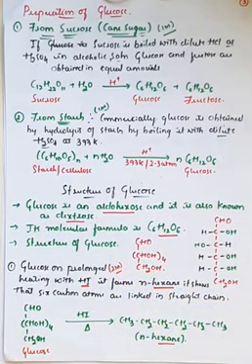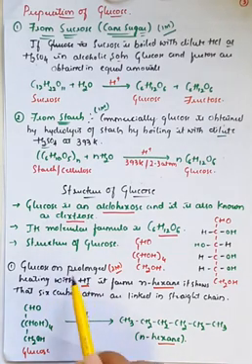So this can be asked for 2 marks. How can you prove that glucose consists of 6 carbon atoms in a straight chain, or give the reaction for the explanation of the glucose molecule which consists of 6 carbon atoms? The most important thing is very simple.